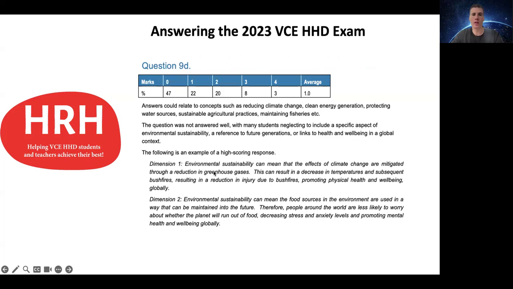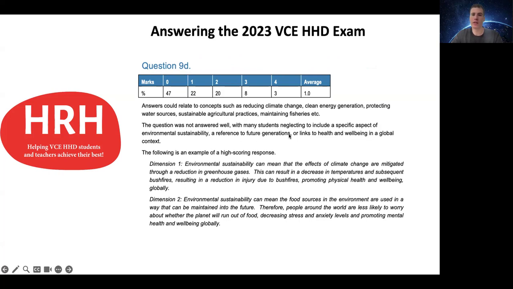So we can have a look at the Examiner's report once again here, and you can see this question was really poorly answered with only 3% of students achieving 4 marks. It said here some examples of environmental sustainability that students could link into, such as reducing climate change or clean energy generation or protecting water sources or sustainable agricultural practices. And so then you had to link that into dimensions of health and well-being.